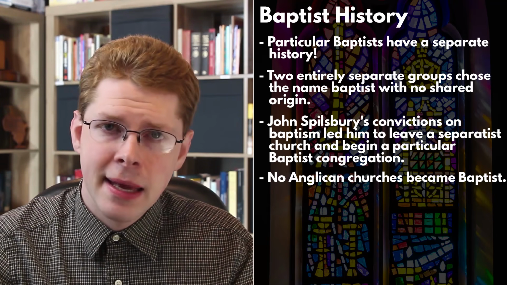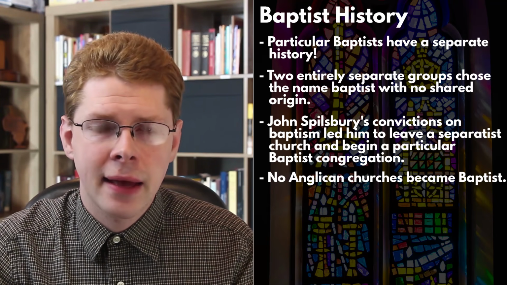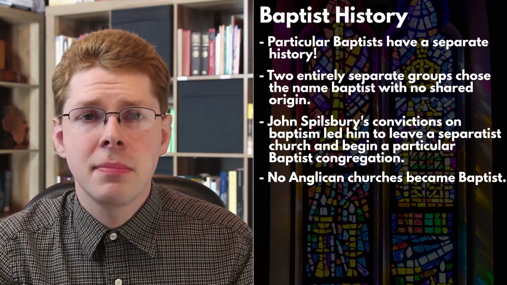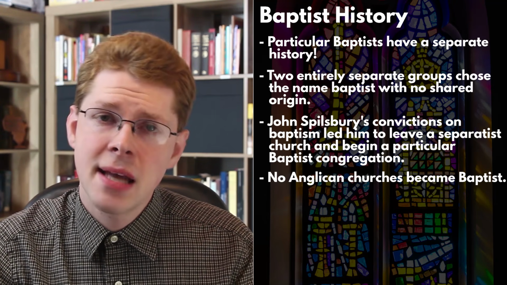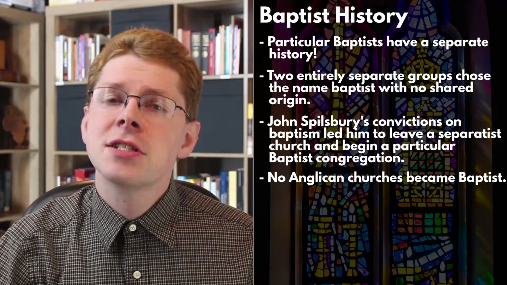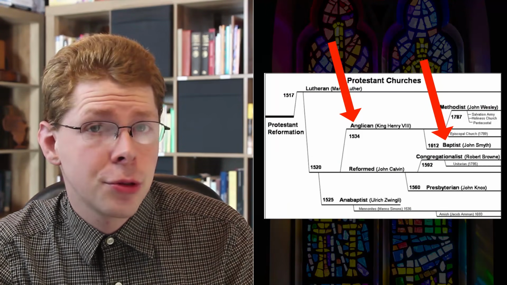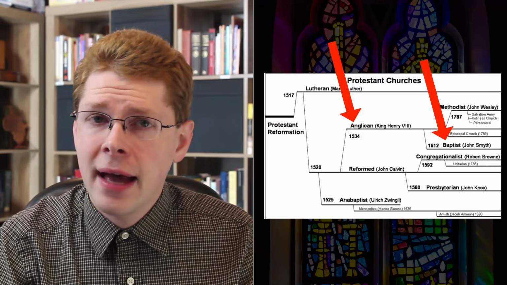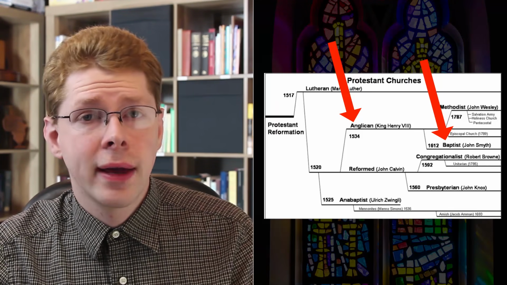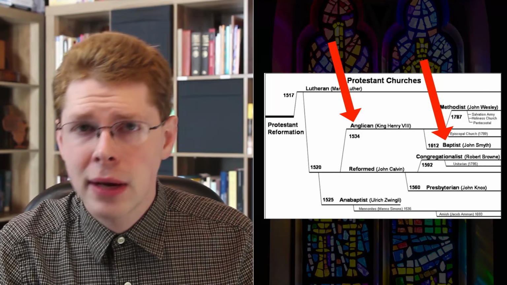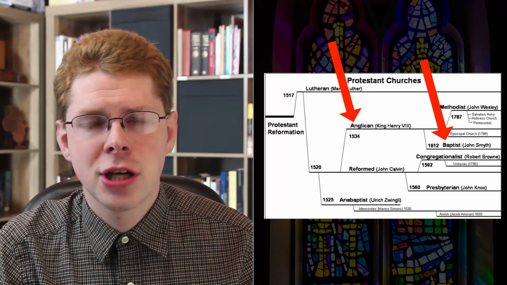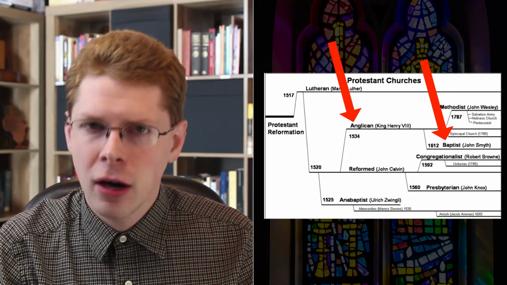no Anglican churches became Baptist. There was no split in the Anglicans there, but Baptists came into being out of nonconformism and separatism from the established church. So when denomination charts show Baptists coming from Anglicans, the same way that Lutherans came from Catholics, and that sometimes shown as the same way that Oriental Orthodox came from the so-called Great Church, it seems like more than a generalization. It seems nearly arbitrary.